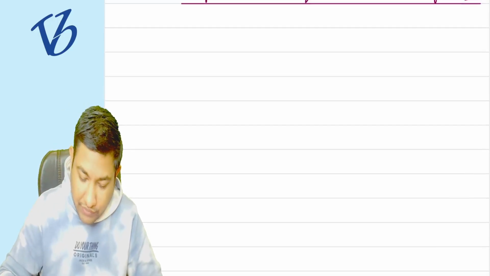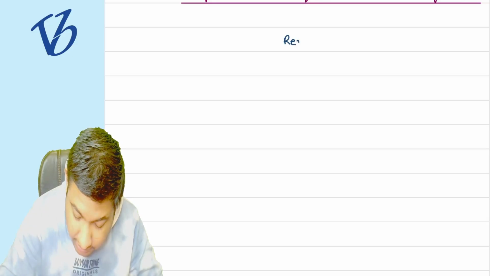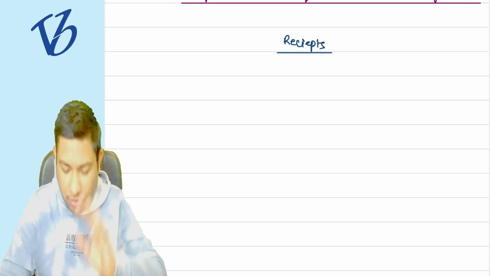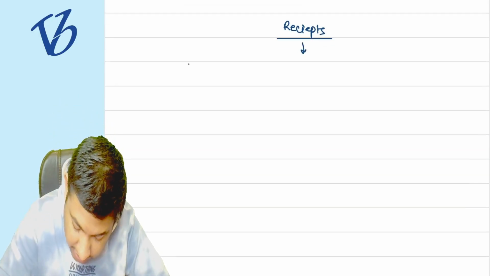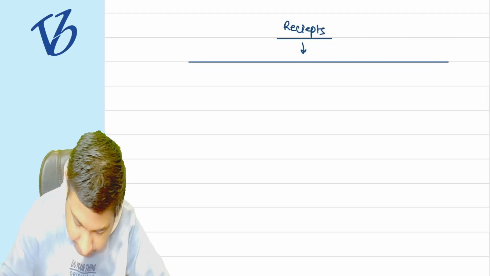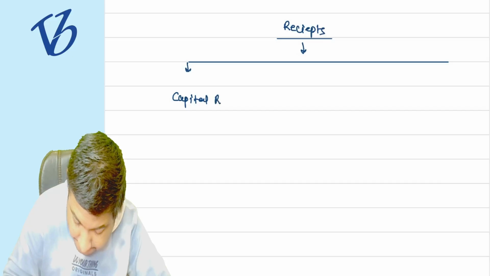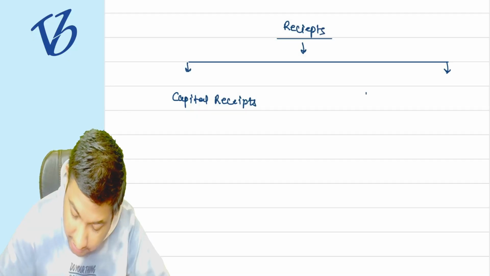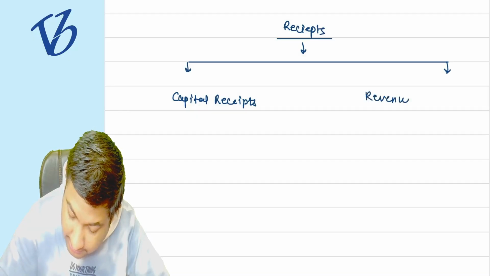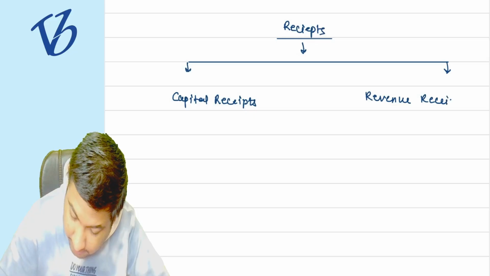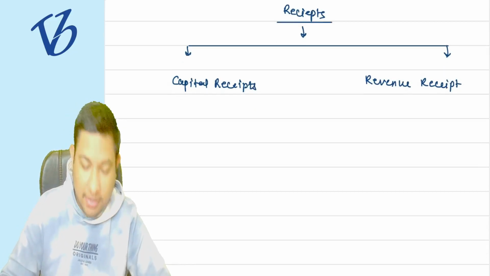There are two kinds of receipts. You are all accounting students, so you all know there are two kinds of receipt. One is capital receipts. Second is revenue receipts. Correct?